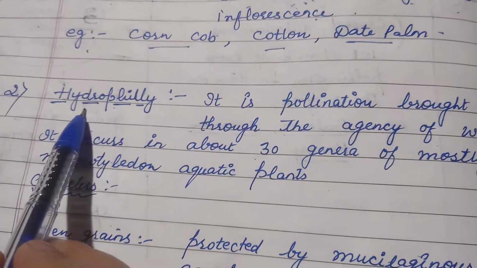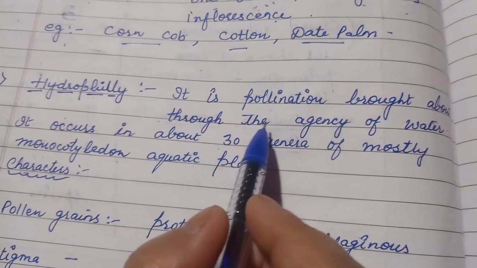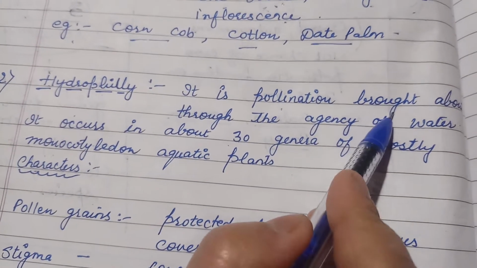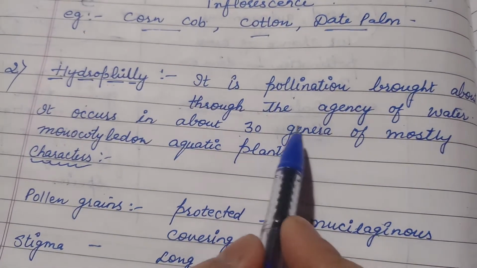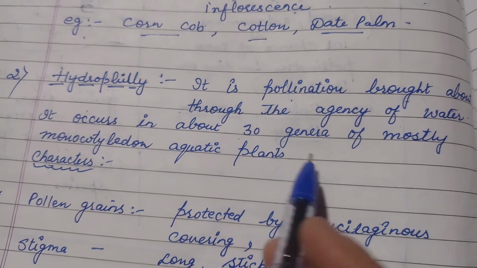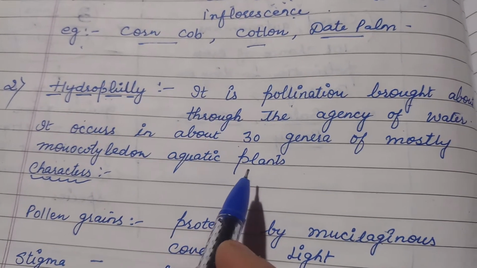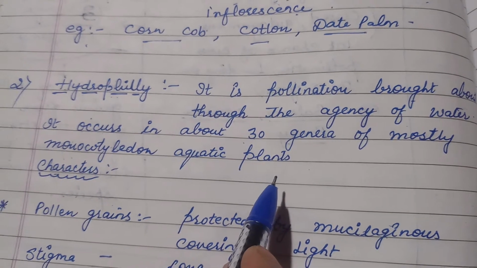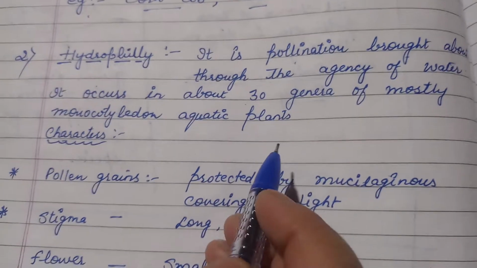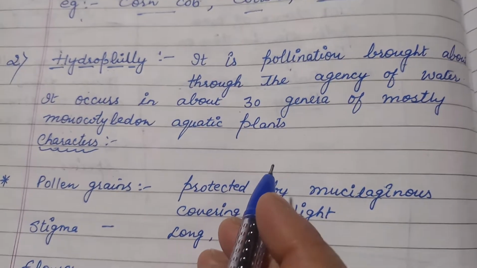The second type is hydrophily. Hydrophily is a type of pollination that is brought about through the agency of water. It mainly occurs in about 30 genera of mostly monocotyledonous aquatic plants. Examples are Lemna, Vallisneria, and Zostera.